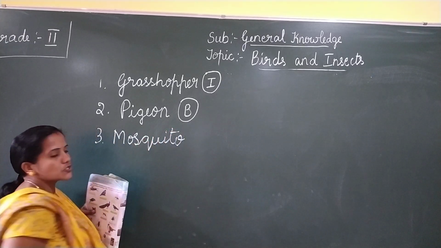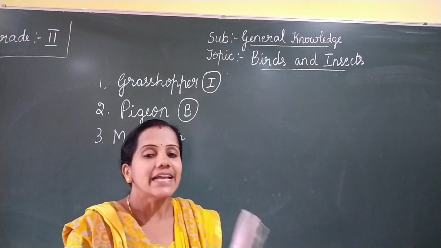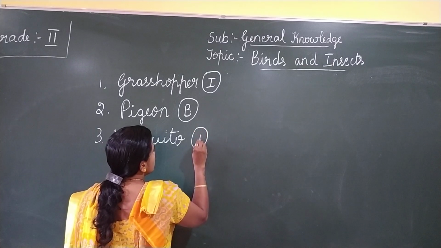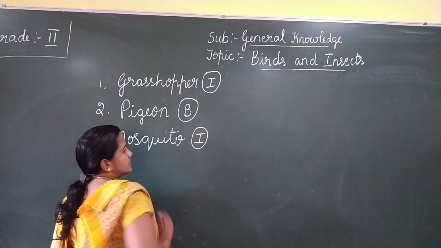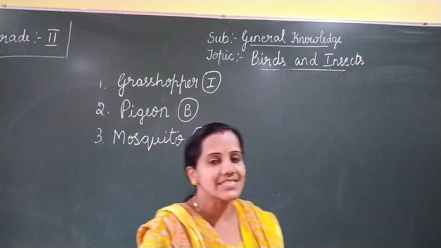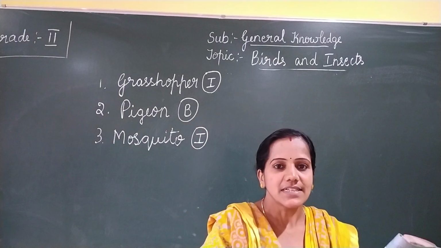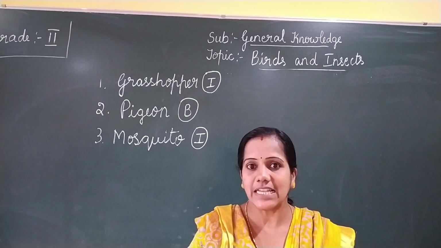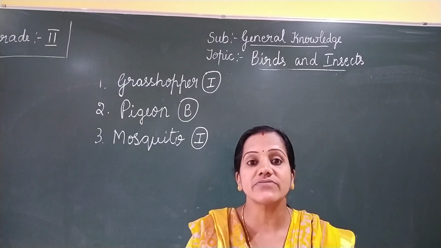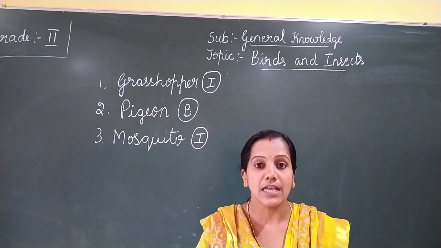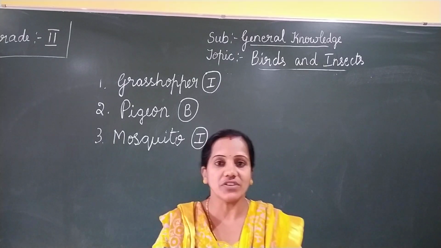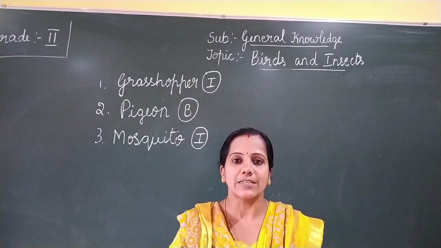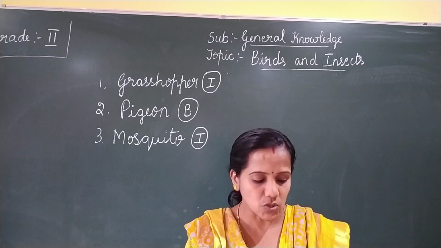M-O-S-Q-U-I-T-O. Mosquito. So mosquito is an insect. So in the circle you will write I. Okay, so mosquito is an insect, is it? If it bites, you'll get itching, is it? So we should keep our surrounding clean, always clean. Okay, so if the mosquito bites, we'll get diseases like dengue fever and malaria. So we should keep our surroundings clean, okay, to avoid these mosquitoes.